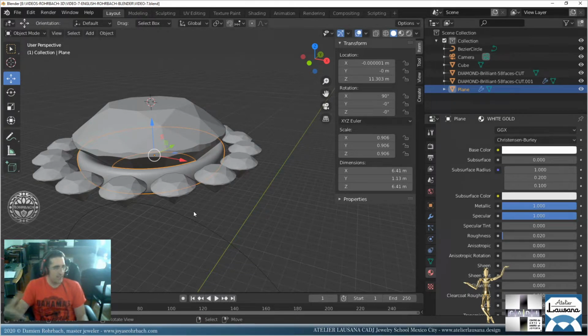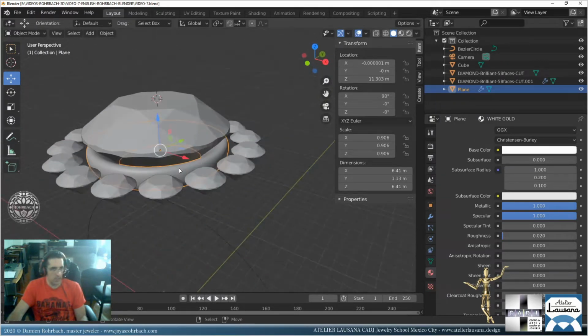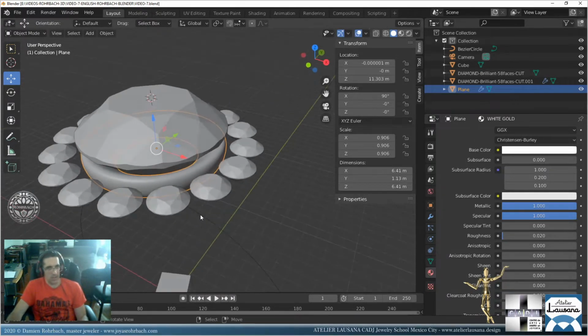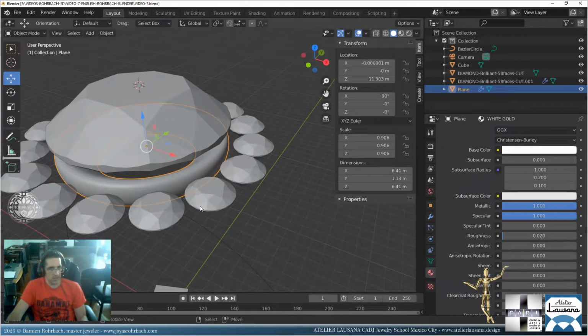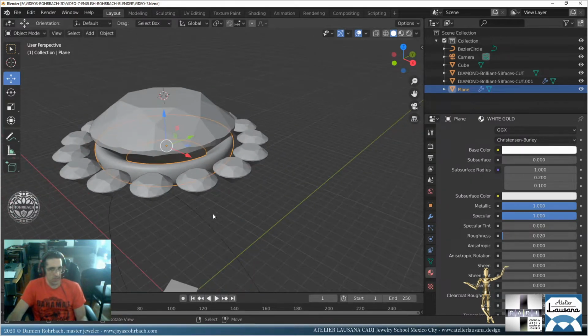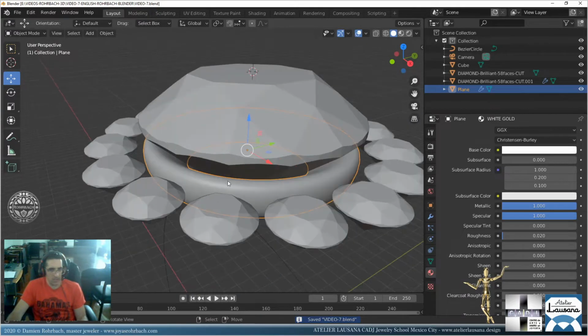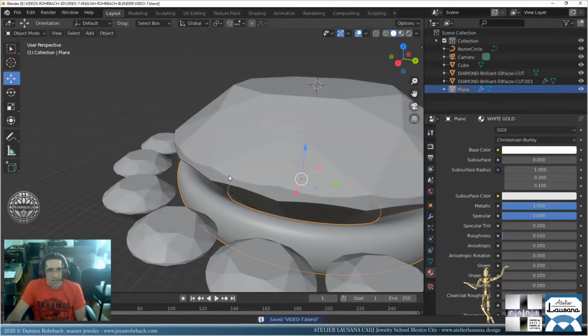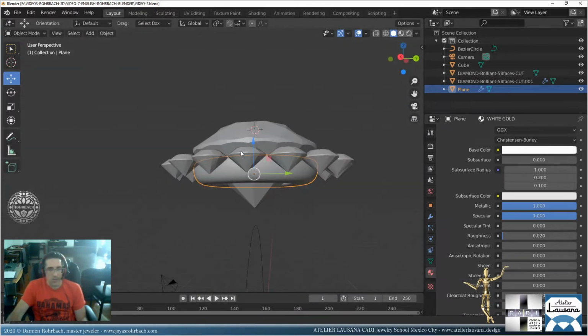In fact, it's a bit less white because white gold isn't really white. If you don't know that, well, you should study jewelry making before making jewelry design and 3D jewelry design anyway. I keep repeating that all the time. Okay, so that's the small belt.